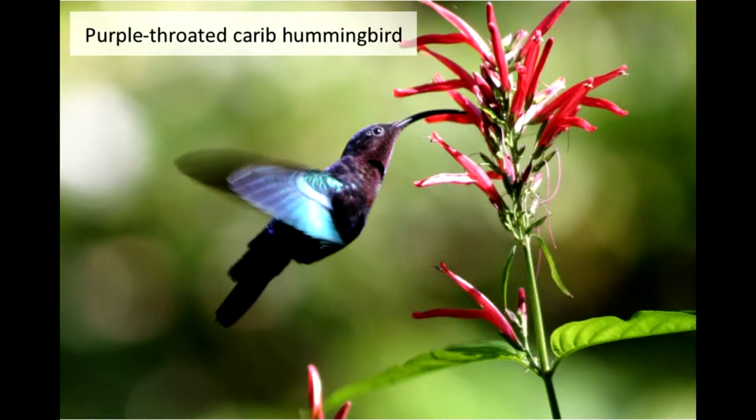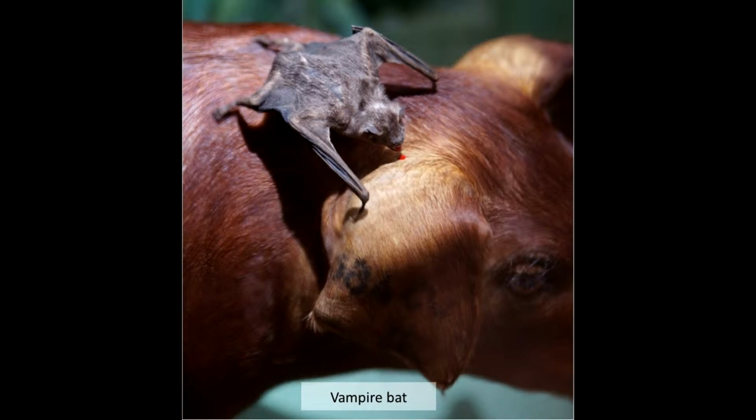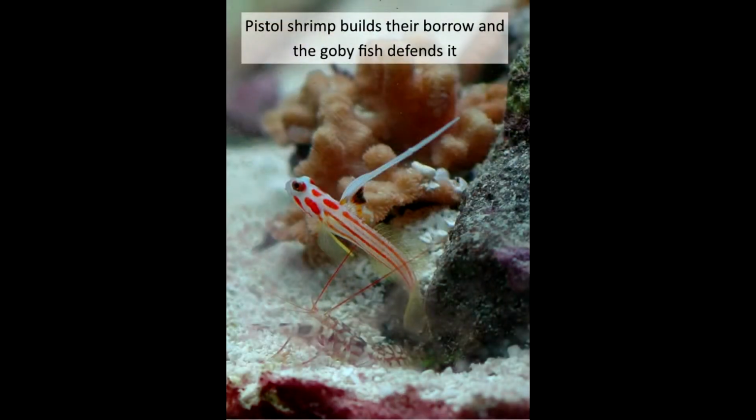Symbiosis is an interaction between two organisms in which at least one of them benefits from that interaction. Of the three basic types of symbiosis, the two most common are parasitism and mutualism. Parasitism is when one organism benefits from the interaction while the other is harmed. And mutualism is an interaction between two or more species that both or all benefit. We will now focus on mutualism in three examples.